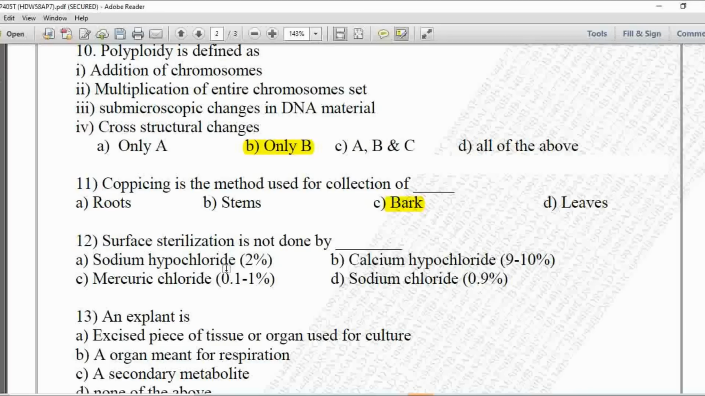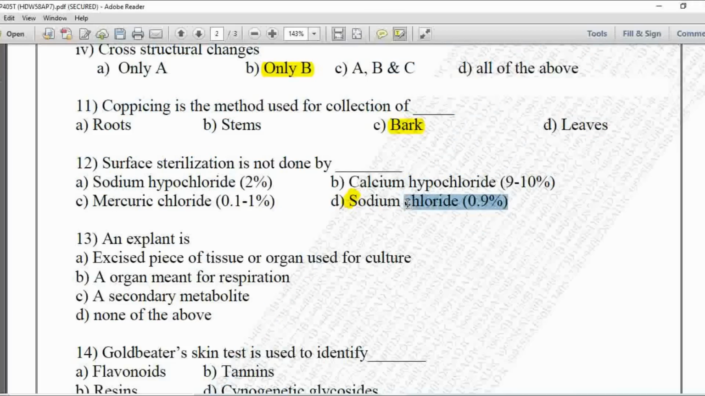So sodium hypochlorite is used for surface sterilization, calcium hypochlorite is also used for sterilization, mercuric chloride is also used, but sodium chloride 0.9% weight by volume is used as an isotonic saline solution, that's why it is not used for surface sterilization. So option D is the correct answer for this MCQ.